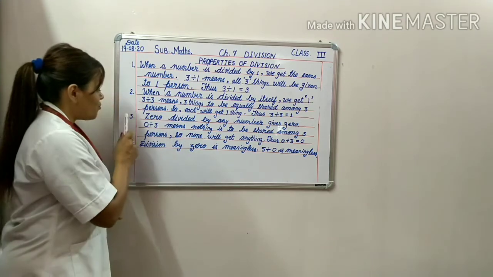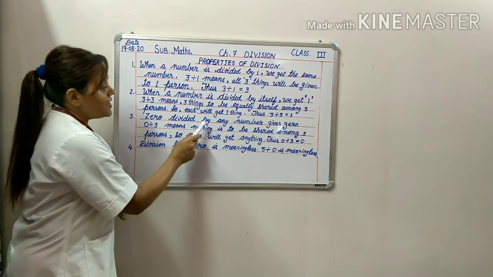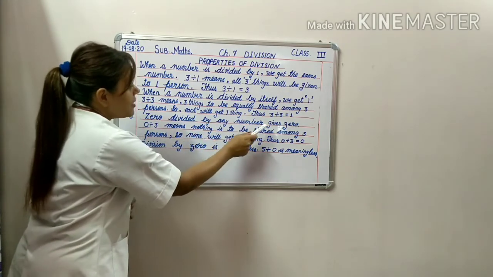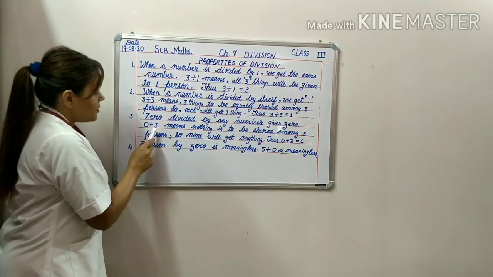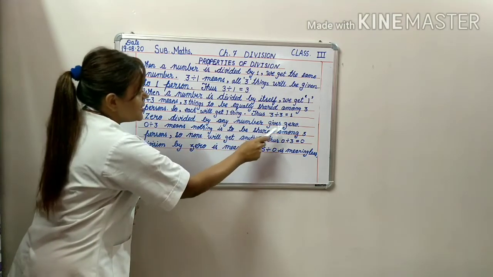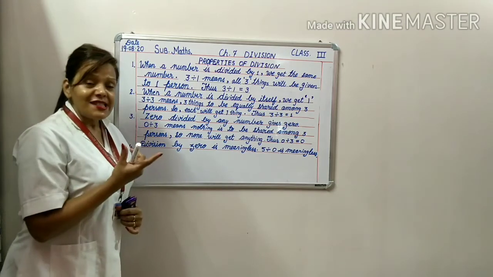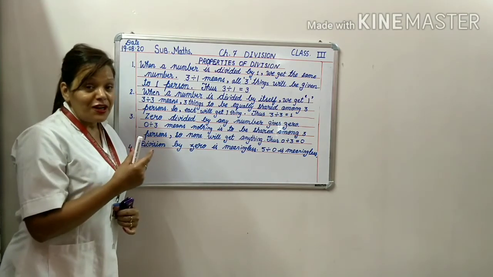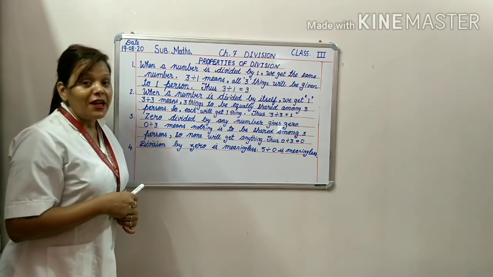Now see property number 3. 0 divided by any number gives 0. 0 divided by 3 means nothing is to be shared among 3. If there is nothing and we divide nothing among some people, what will happen?